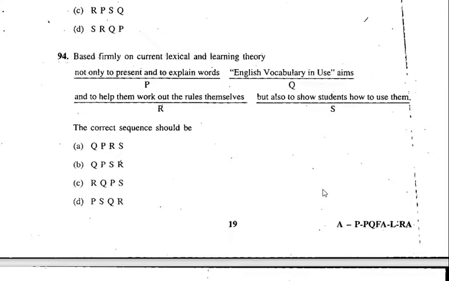Based firmly on current lexical and learning theory, not only to present and to explain words, English vocabulary use aims. So it should start with what? That's what you have to think about. It should start with Q only. English vocabulary use aims not only to present and to explain words, but also to show students how to use them and to help them work out the rules themselves.